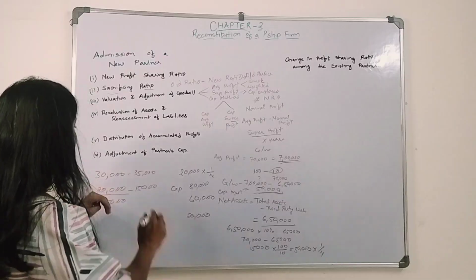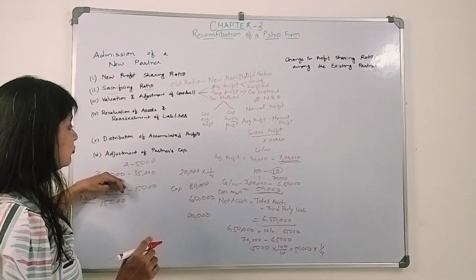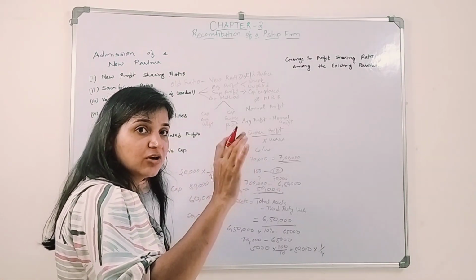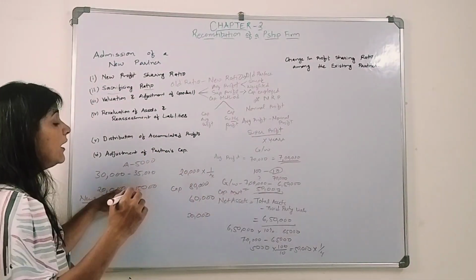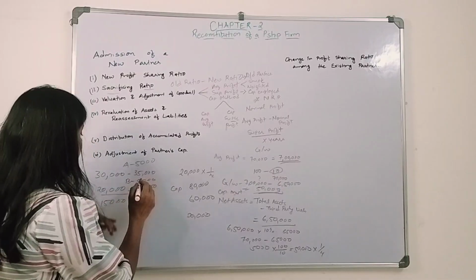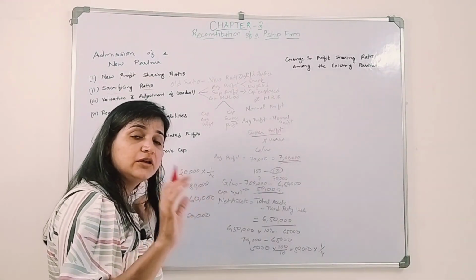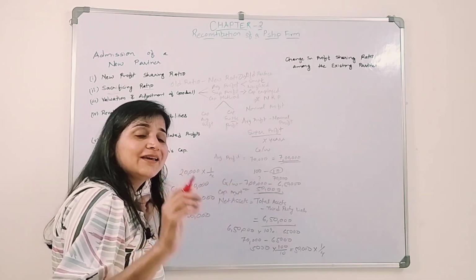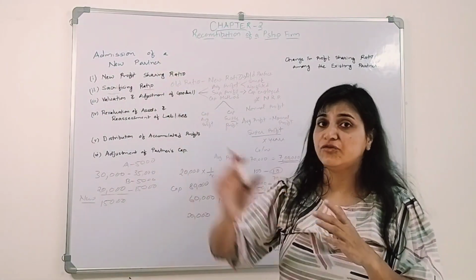So what will they do? A will bring 5,000, okay, it should be 35,000, so A should bring 5,000 into the business. So cash comes into the business: cash account debit to A's capital account. And B should withdraw 5,000 because his capital is 20,000 and it should be 15,000, so he will withdraw that amount. So B's capital account debit to cash account, cash goes out from the business. So that is what will be there in the admission of a new partner.